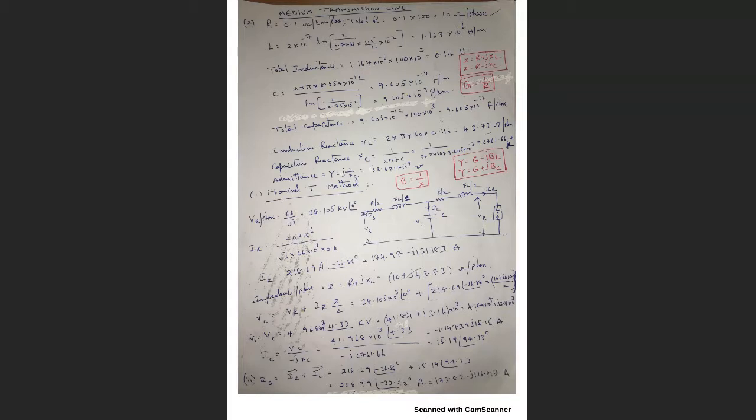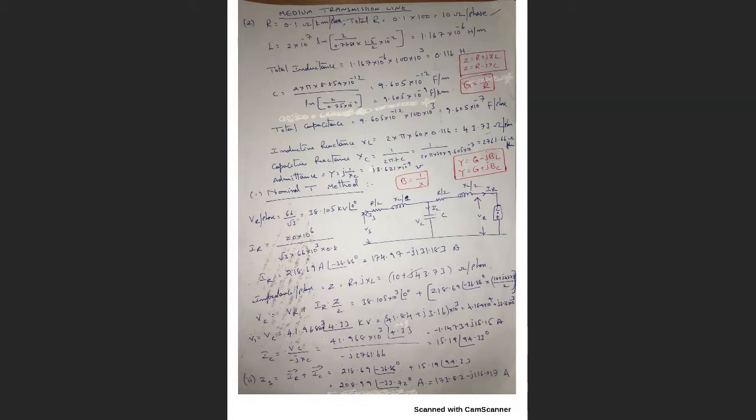Yes, Doctor, I get your point. Okay. So that is the method we will consider. Nominal T, nominal pi. Why will we consider them? The capacitance will be distributed in parallel, not in series. Okay. So Z will be R plus jXL.